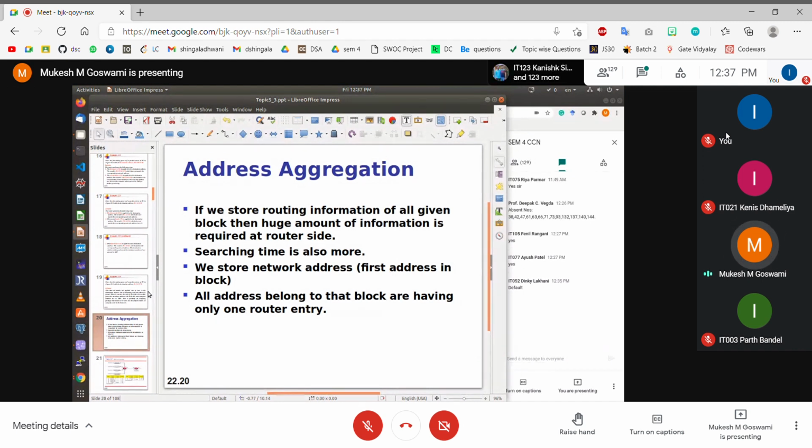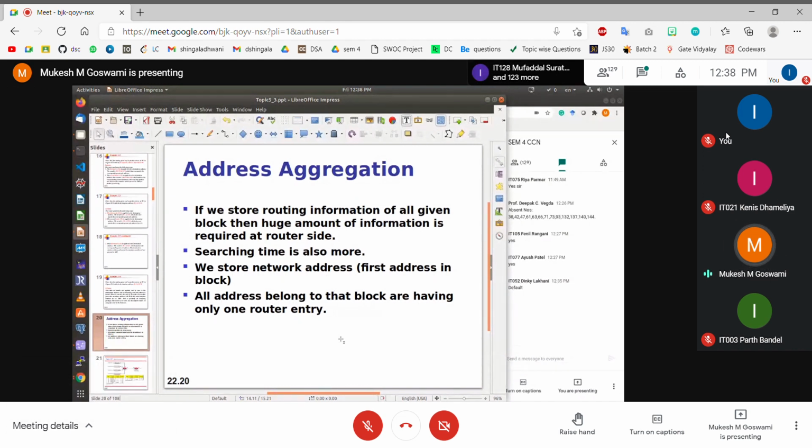So do we need to store the individual network addresses, or should I store the entire block? When we were doing subnetting and supernetting, all of us are aware that you have a root network, and this root network is in turn divided into subnetworks, and the subnetworks are in turn divided into sub-subnetworks, and so on.